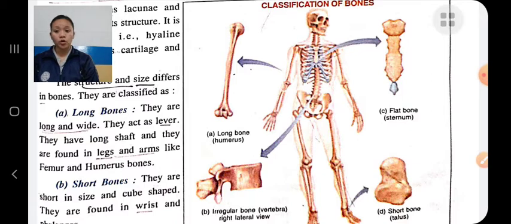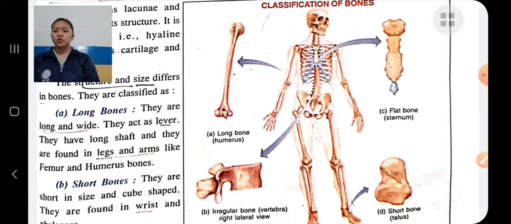Long bones. These bones are long and wide, and they act as levers. Generally, long bones are present in the legs and arms, like the femur, which is present in the thigh, the humerus, etc. Long bones means those bones which are long and wide, and these are present in the legs and arms.